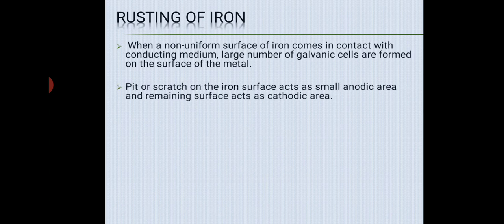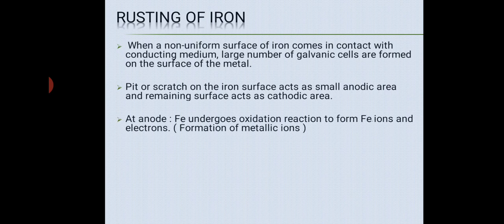A pit or scratch on the iron surface acts as a small anodic area and the remaining surface acts as the cathodic area. At the anode, now the reaction starts. At the anode, Fe undergoes an oxidation reaction to form Fe ions and electrons, formation of metallic ions. Here Fe forms Fe2+ ion, and 2 electrons are liberated.